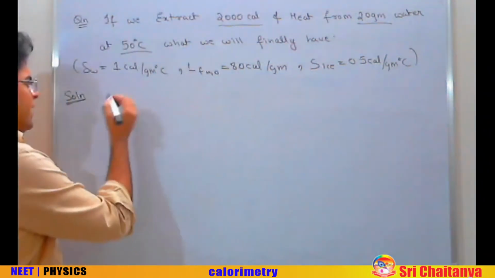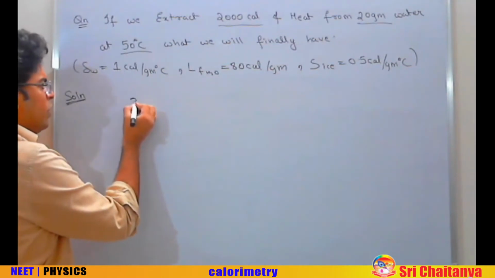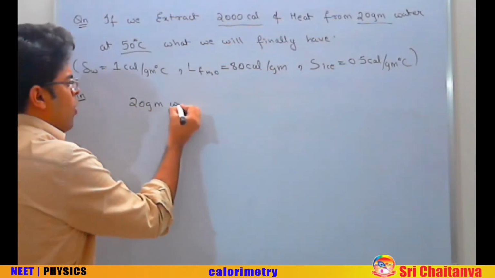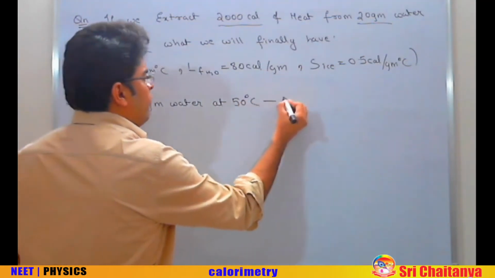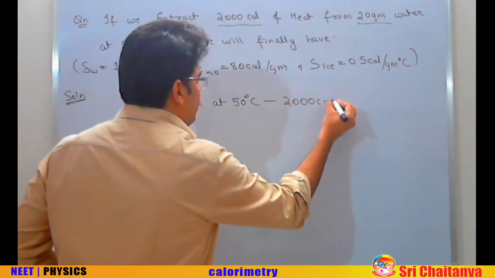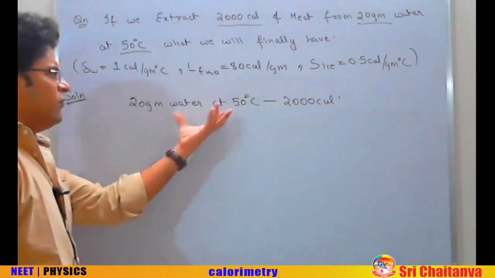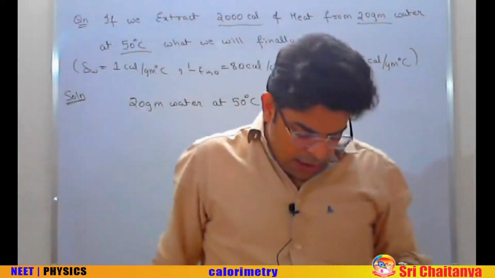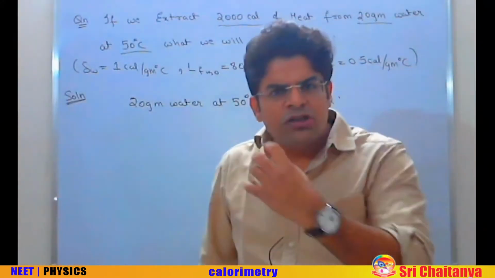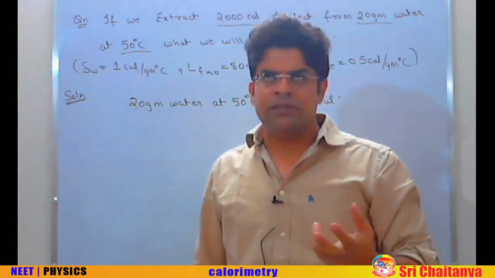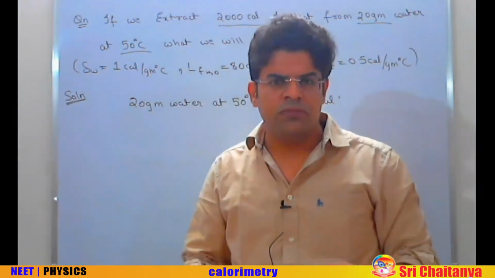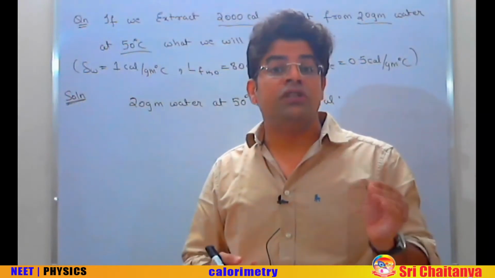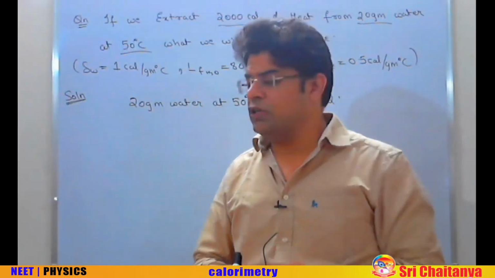Right now our system is 20 gram water at 50 degree centigrade, from which we wish to extract out 2000 calorie. This is our whole system. This much of water minus this much of heat. Now, when you have water at 50 and you start taking out heat, what happens? The water will start to cool down, up to 0 degree centigrade, the water will continuously cool down.